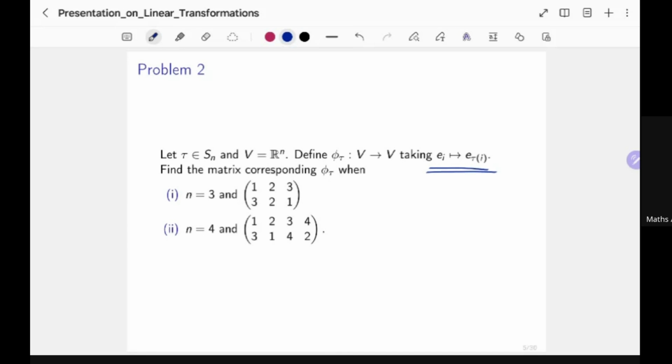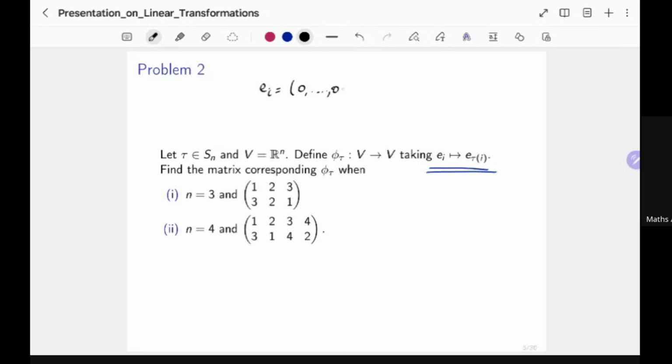I should talk about what Ei means, although some of you might already know it. Ei is just the row vector or column vector. In this case, I'm writing it as a row vector, with all entries 0 except for the ith entry, which is 1.